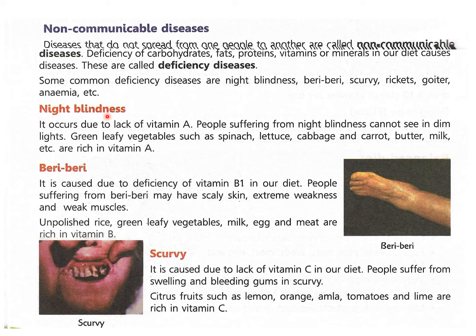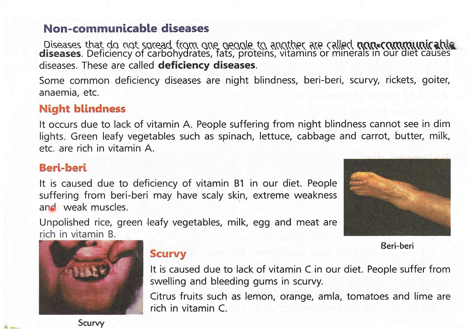Now, first one is night blindness. We will read about it. It occurs due to lack of vitamin A. People suffering from night blindness cannot see in dim light. Green leafy vegetables such as spinach, lettuce, cabbage, and carrot, buttermilk, etc., are rich in vitamin A. So, we should have them so that we will not get this disease called night blindness.